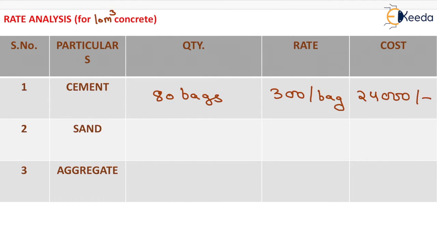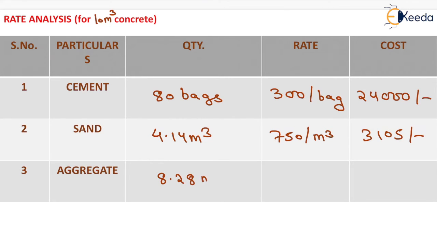24,000 rupees. Similarly, for sand, the total quantity will be equal to 4.14 meter cube and the rate will be equal to 750 per meter cube. After multiplying this, we will get the cost as 3105 rupees. Similarly, for aggregate, the quantity is 8.28 meter cube and the rate will be 1000 rupees per meter cube.